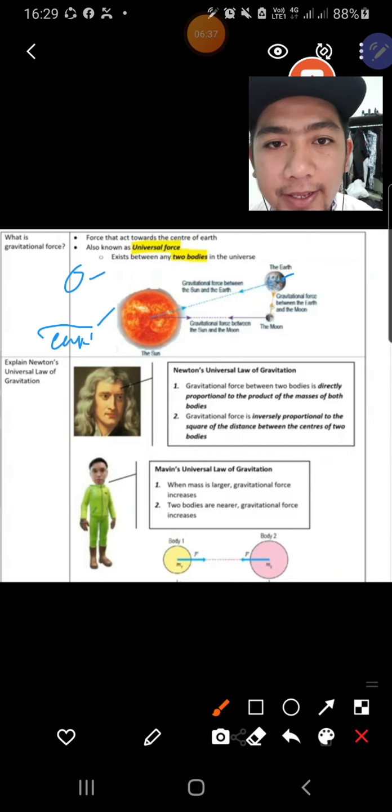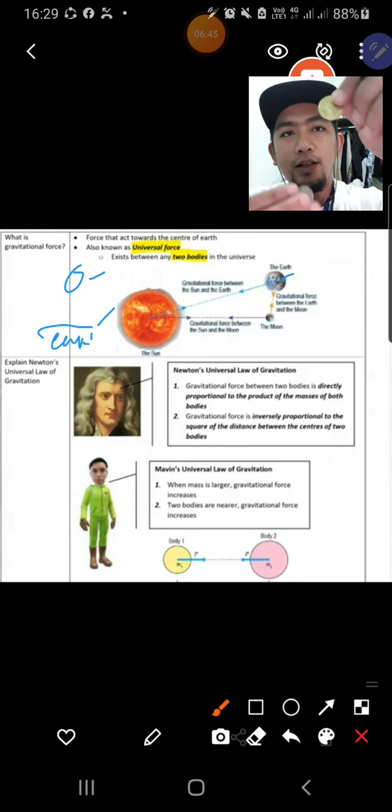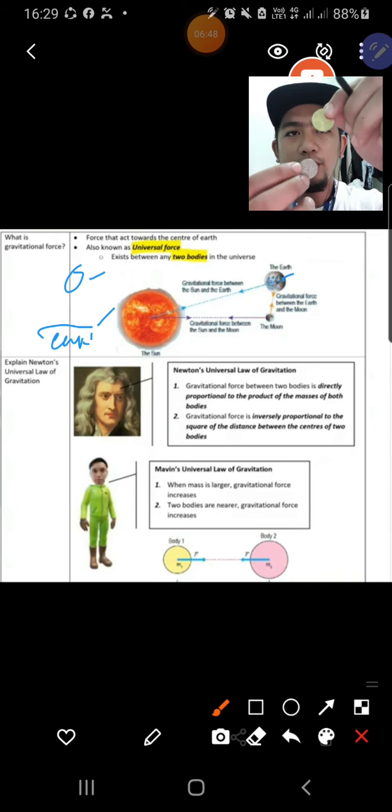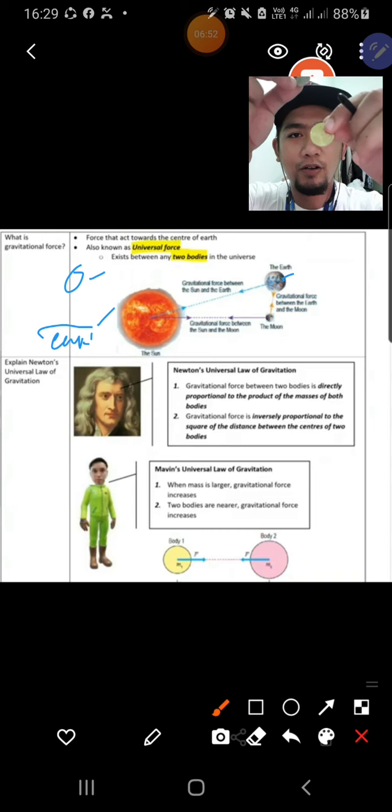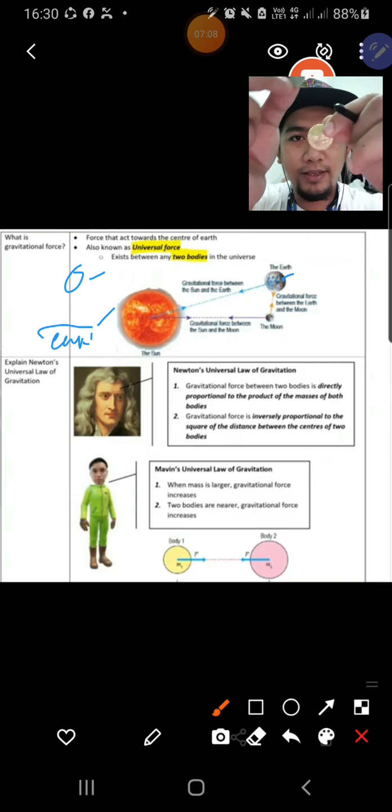But the earth has a larger mass, so the pulling force from the earth is more. That's why the moon will be attracted to the earth. That's why dia akan orbiting the earth. It comes nearer to the earth, because the earth pulls the moon towards it, and then they are orbiting the earth.